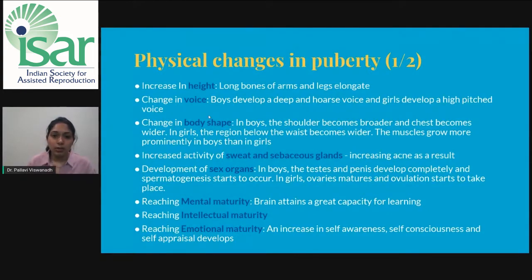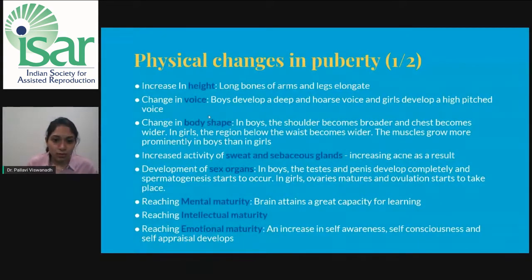Change in the body shape. In boys, the shoulders become broader and the chest becomes wider, whereas in girls, the region below the waist becomes wide. Muscles grow in both boys and girls, but more prominently in boys. There is increased activity of sweat and sebaceous glands. This is why you would have noticed that children undergoing this transition in puberty have a lot of acne outbursts on the skin. There is an increase in acne.